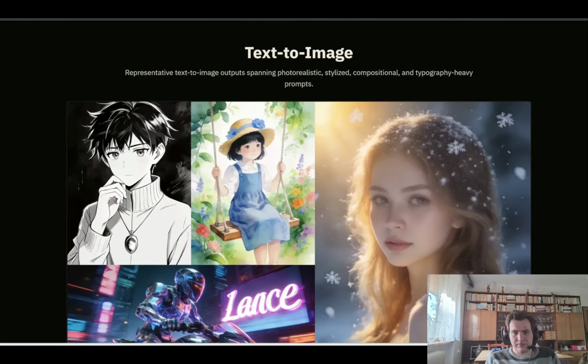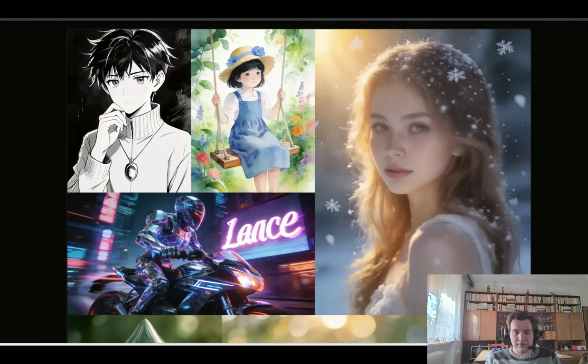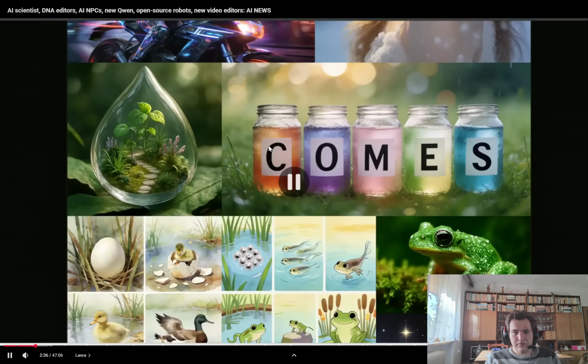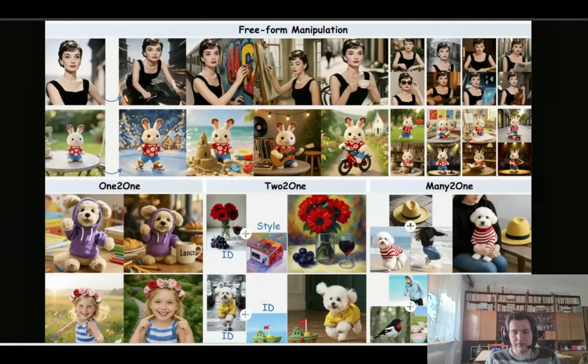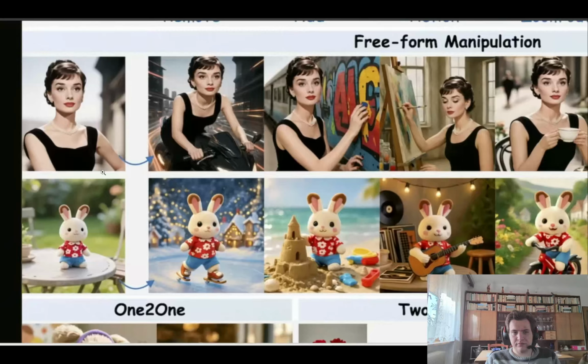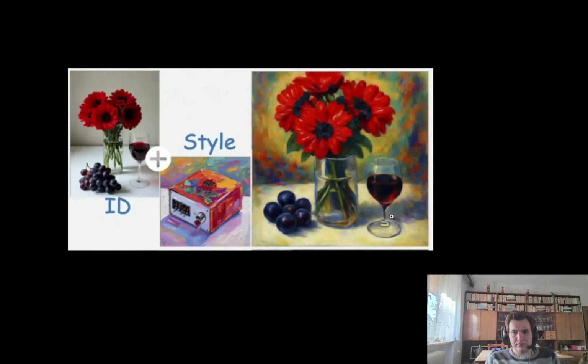And in addition to just generating videos and understanding videos, this can also just do text to image. Here are some example generations. This can handle various art styles like anime, watercolor, cyberpunk, and of course realistic photos as well. And of course, it can also edit images just like Nano Banana. So here are some examples for your reference. You can just take an input image and prompt it semantically to edit it however you want. Or you can also combine an image with a different art style, and here's what you get.